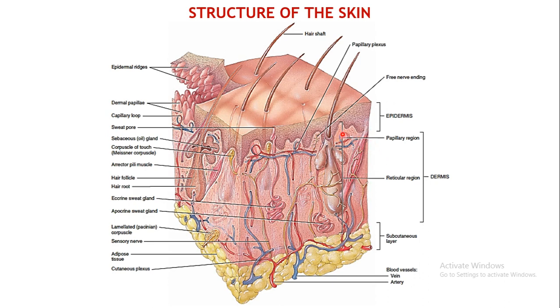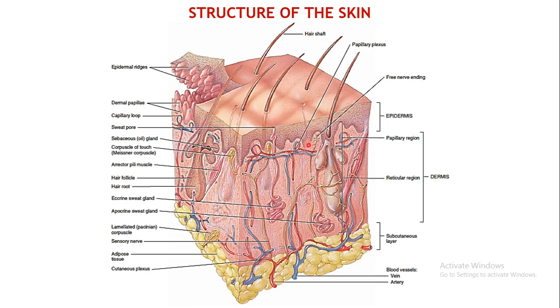This region of the body, the skin, is richly supplied by blood. You can see here blood vessels supplying the skin. There are a number of capillaries, and veins and arteries you can see entering and exiting the skin, which further divide into capillaries. So when you have a small cut on your skin, immediately blood will ooze out if the cut is sufficiently deep to reach the dermis layer. If it is a superficial damage, then the blood won't ooze out, because there is no blood supply there.